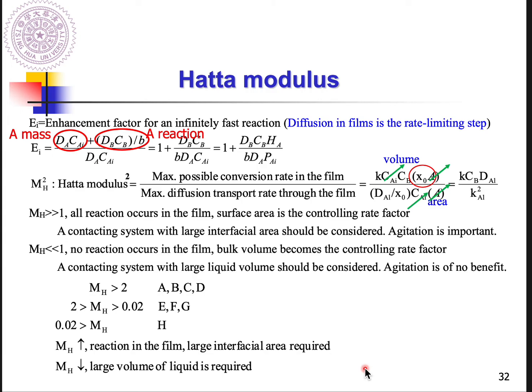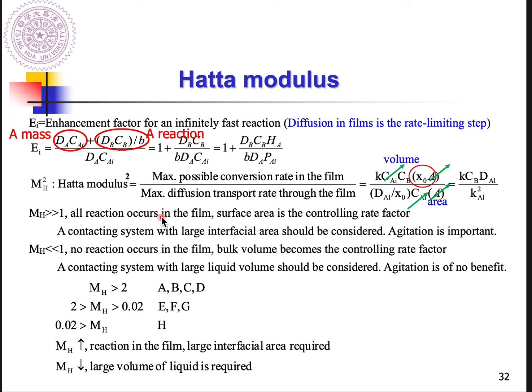This slide is some definition for EI and MH. We already explained this, but we want to give you some supplementary information for MH. If MH is very large, larger than 1, what does that mean? That means the reaction rate is much faster than the transport rate in the film layer, so all reactions happen in the film layer.